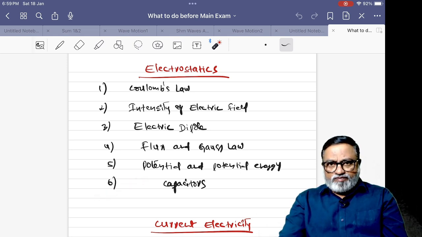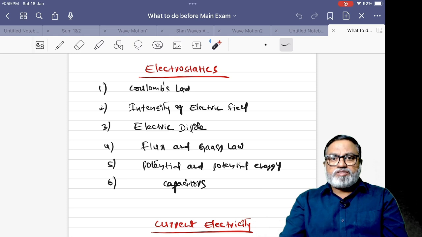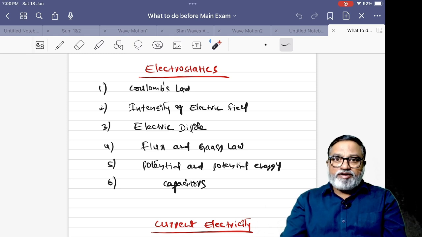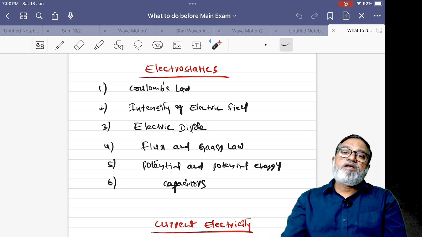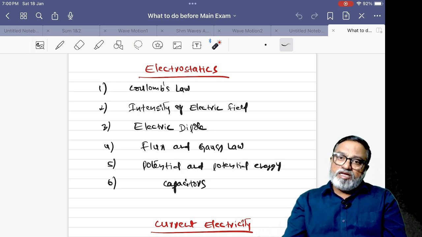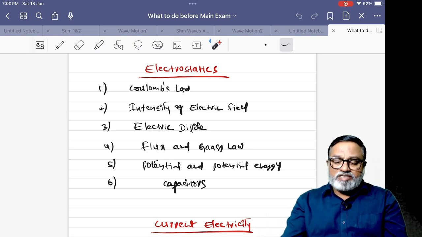Different types of capacitor, parallel plate capacitor. What is the intensity between the parallel plate capacitor? If it is filled with a dielectric constant, what is the intensity? What is the force between the plates of the parallel plate capacitor? And the series and parallel combination, and also dielectric inserted when the battery connection is made. In that case, if the dielectric is inserted, what is its potential, potential energy, capacity, charge? If the battery is disconnected, what about potential energy, potential, charge, capacity, like that. So electrostatics is also very, very important.